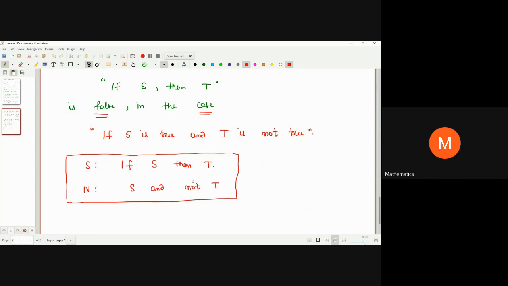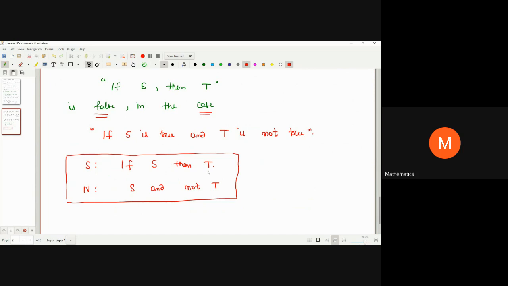This is the negation of this statement, right? I hope you have seen how implications work. If we have to negate an implication of the type if S then T, its negation is S is true and T is not true. It is not necessary that you will say S is not true as well as T is not true. No, you need to falsify the implication part. So if S is true, we want T to also be true.